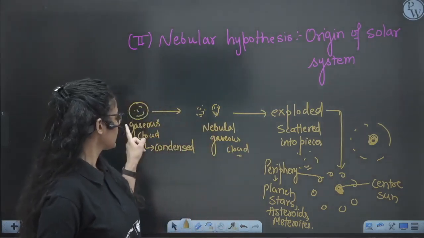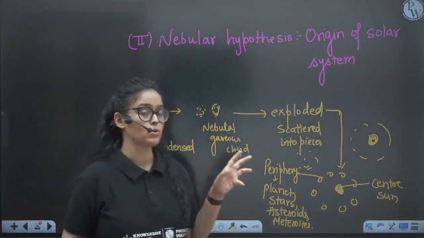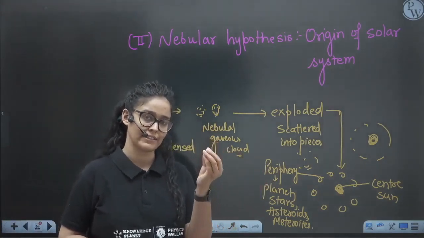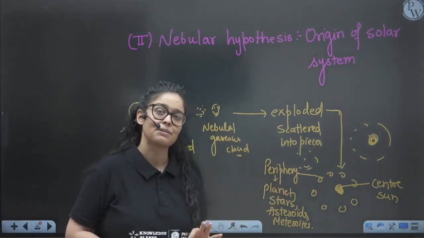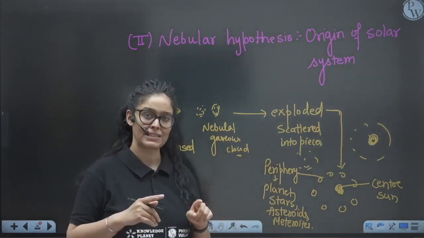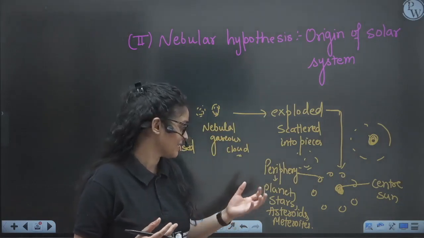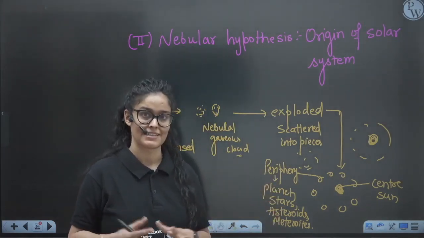So this is formed from the gaseous cloud or nebula. The gaseous cloud is the nebula. So they got condensed and then they got exploded and scattered into pieces. The center piece is known as the sun, and around its periphery we have different planets, meteoroids, stars and asteroids, right?